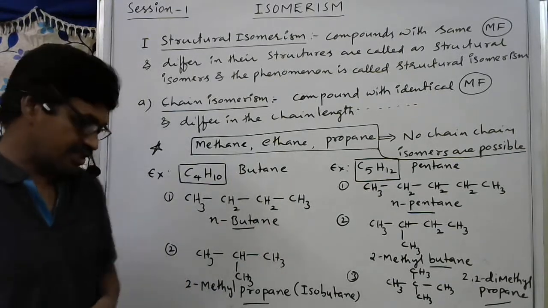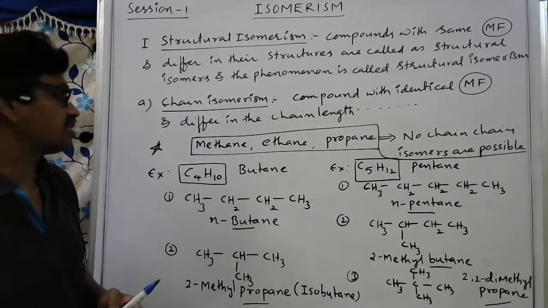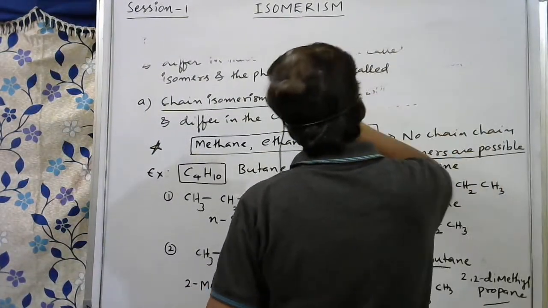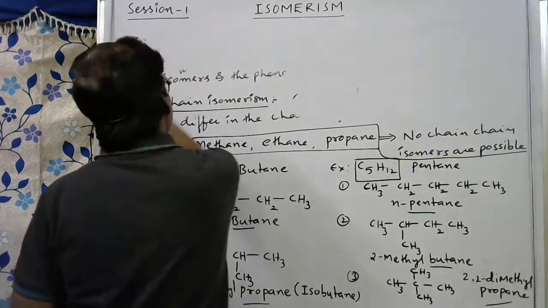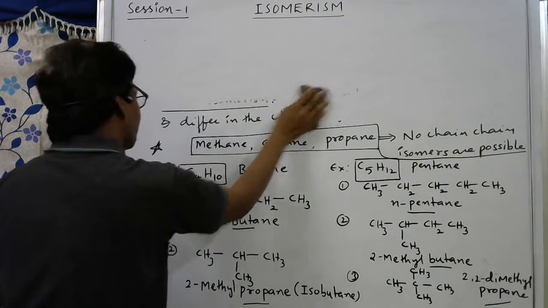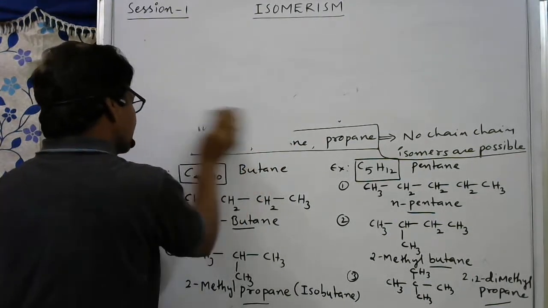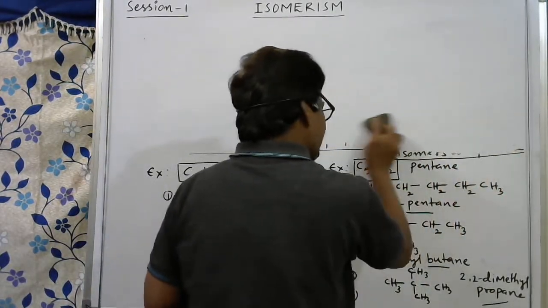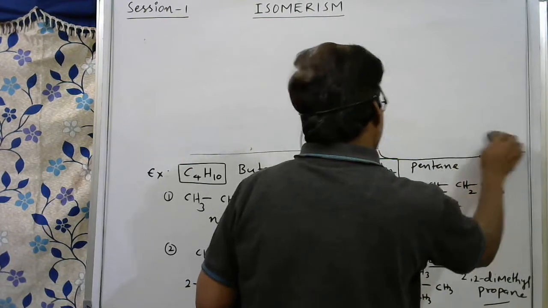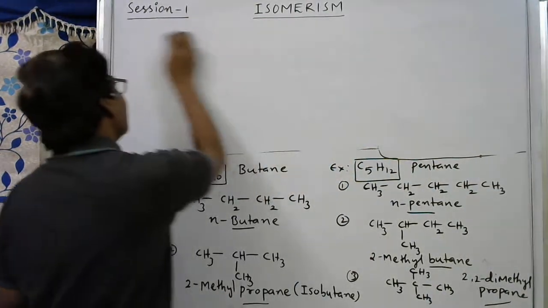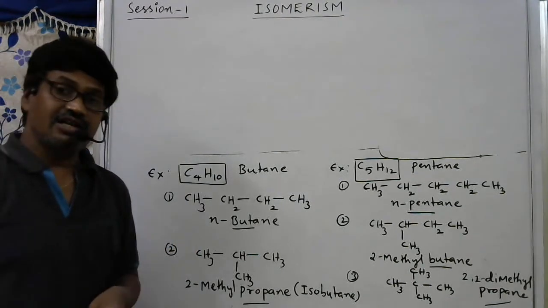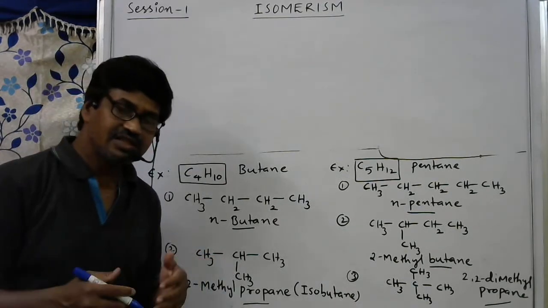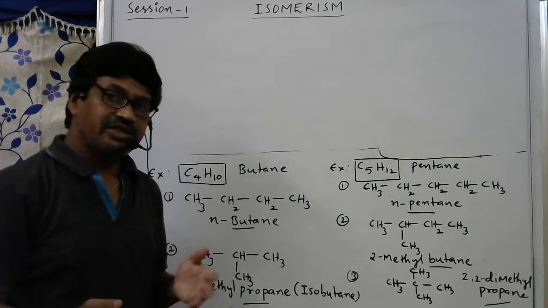Like that we can write isomers for hexane, C6. Up to 10 you should remember. If you want to write in the examination by using trials, all 1 hour is required for writing these trials only. So it is better you remember. It is a memory-based question: you have to remember how many isomers are possible for different alkanes. Better you remember, because before the examination, during self-study time, you can try.